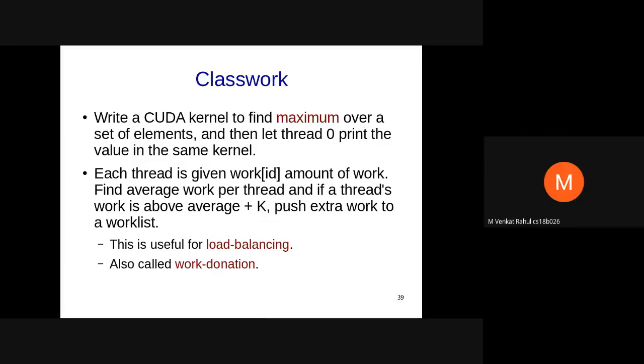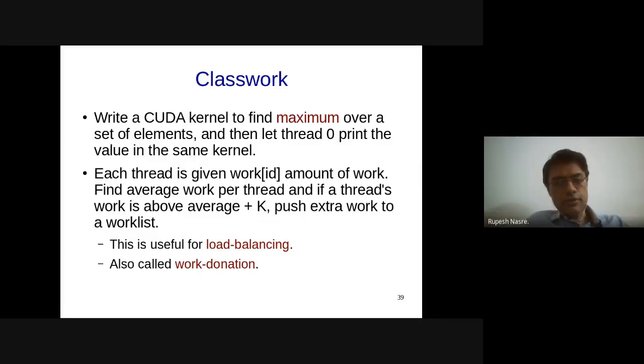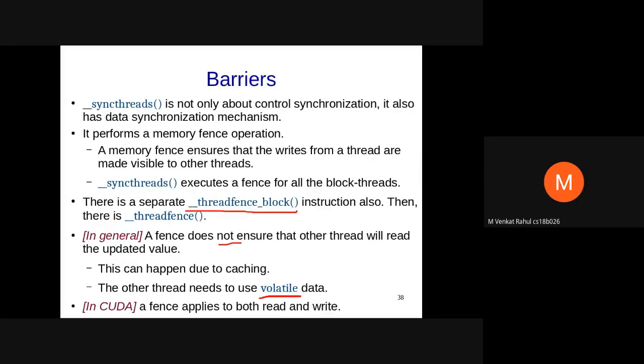Sir, in the last slide, I have a doubt. I'm a little confused about this read and write part. When we say that in general, a fence does not ensure the other thread will read the updated value: if I have a thread S1 with a write and after that a thread fence, and another thread S2 which is performing a read, we can't guarantee that it will perform the read after the write because there's no control synchronization. But if I know at runtime that this is happening after the write, then I can guarantee that it is reading the correct value, right?